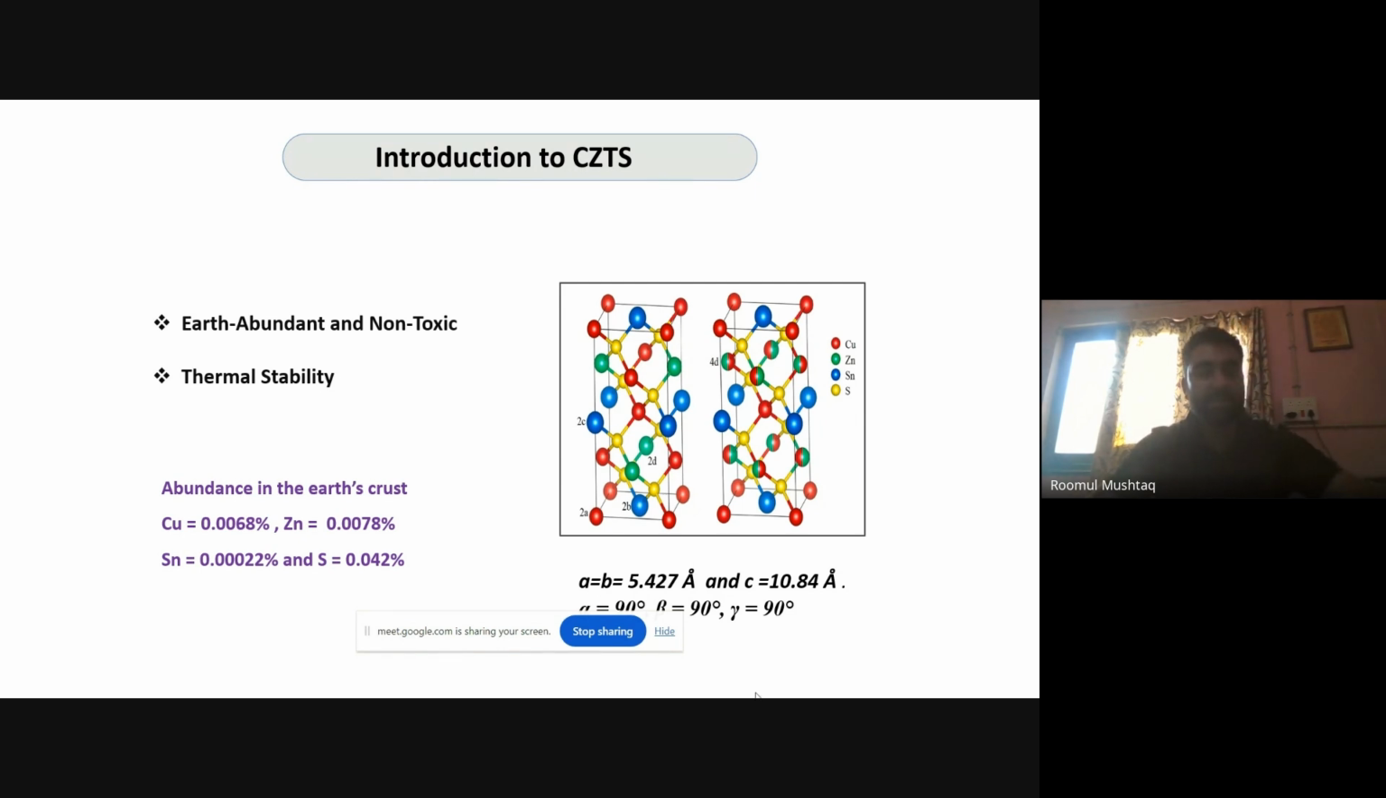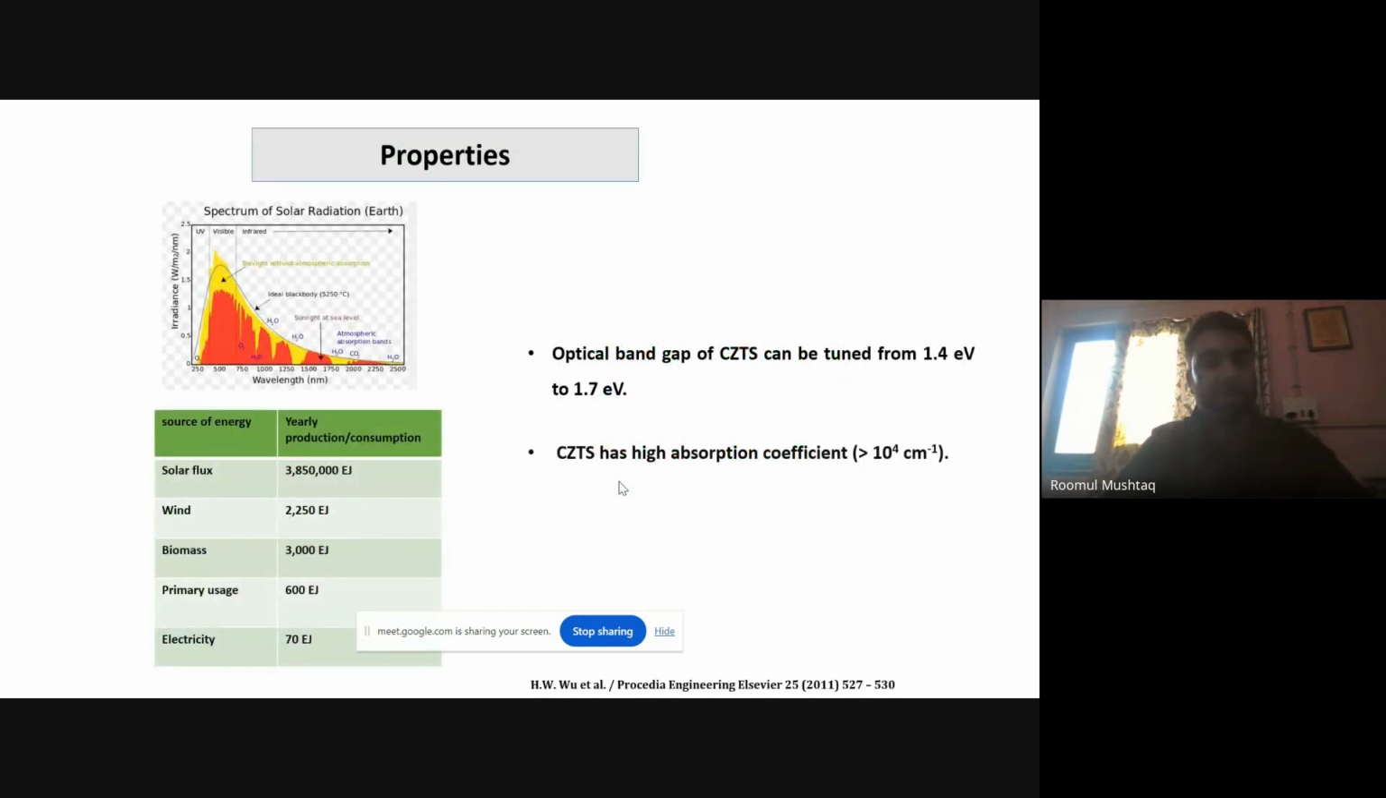The abundance in the Earth's crust: copper is 0.0068% in the Earth's crust. Similarly, zinc, tin, and sulfur. Coming to the structure, it has a tetragonal structure, in which each atom of copper, zinc, and tin is tetrahedrally bonded with 4 atoms of sulfur. Each sulfur atom shares 2 tetrahedrons. Why we are choosing this material is that the whole reason lies in its properties.